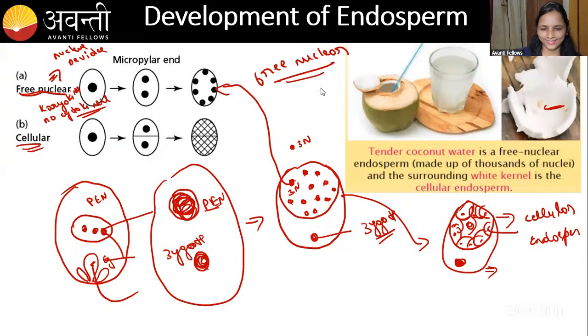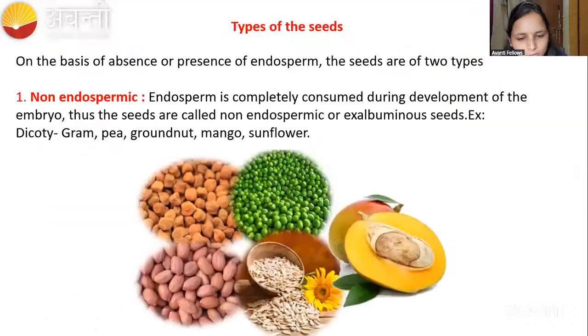Okay, fine, guys. So now let us go to the types of seeds. Which are the types of seeds there? The types of seeds are based on the absence or presence of the endosperm. We only just studied, right? What happened? The zygote started to eat that nourishing food, right? That is nutritious food. The endosperm is in the seed, and the embryo is eating that endosperm, right? Based on that, there will be two types, guys.